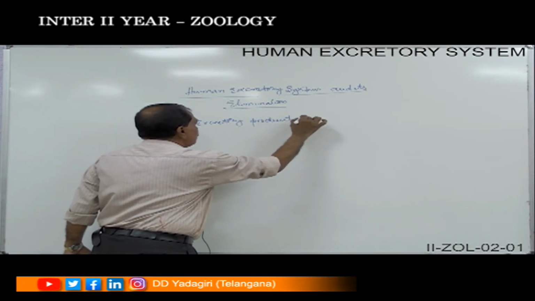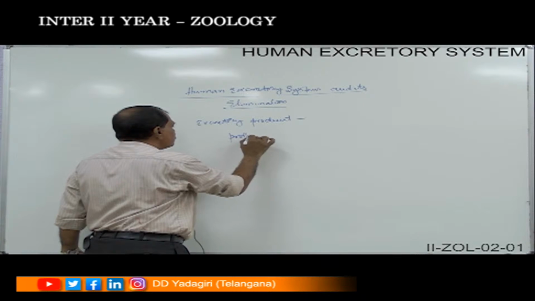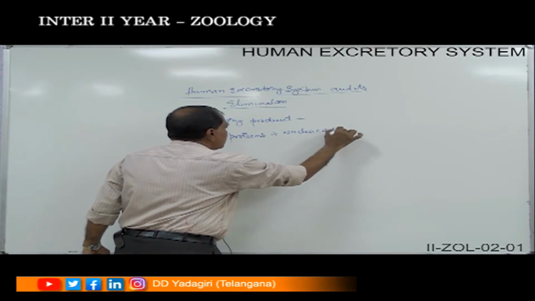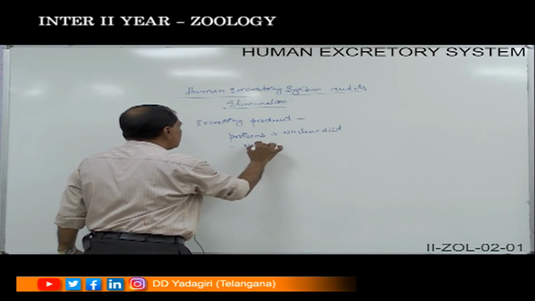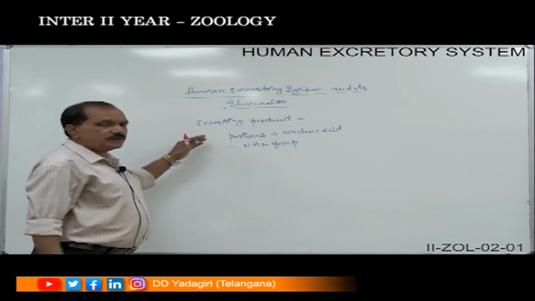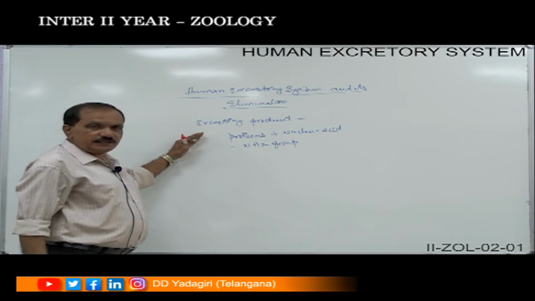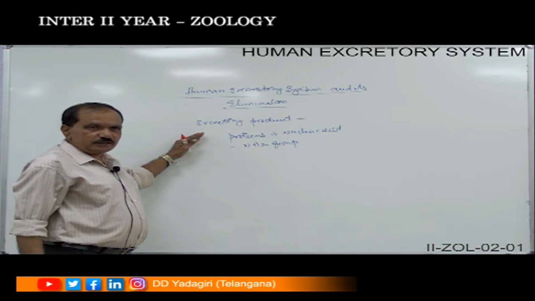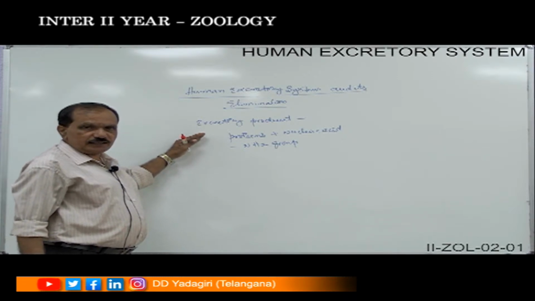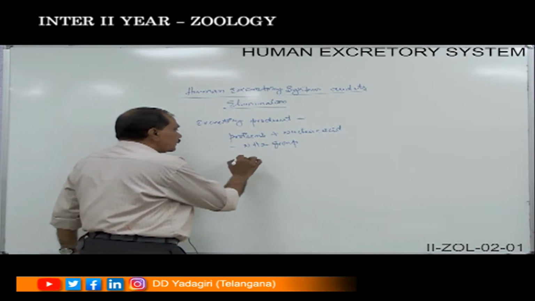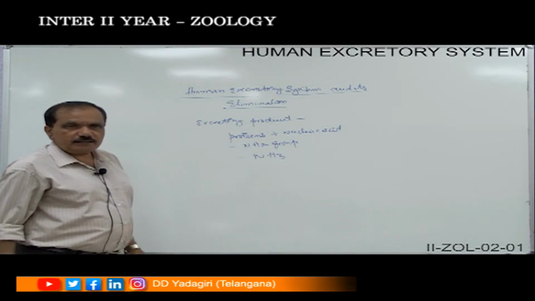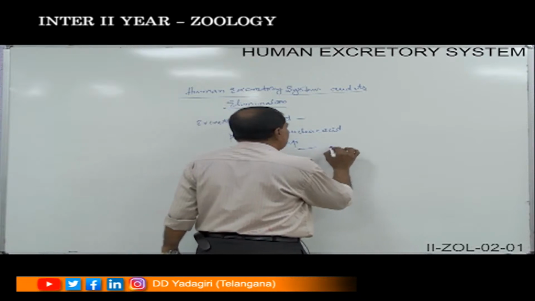The excretory product generally forms from the proteins and also the nucleic acids, which contain the amine group, that is the NH2 group. The amine group is eliminated from the proteins and nucleic acids which enter into the liver, and they will convert it into ammonia, that is NH3. And the elimination is called the deamination.